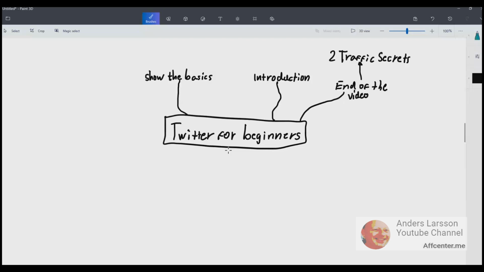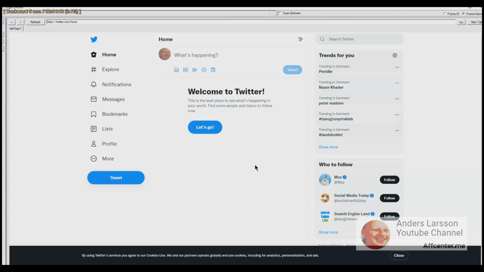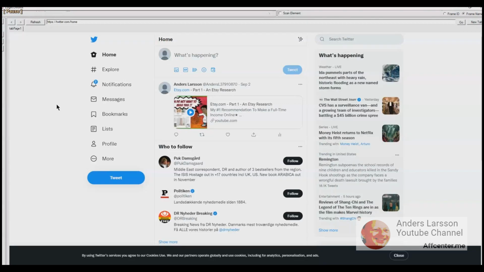Now I will dive into the content I want to share with you today. Alright, I have 2 accounts, and this is my first account and it has a picture, and my second account has no profile picture. So let's call this the demo account, Anders L379, and my real account has L625.